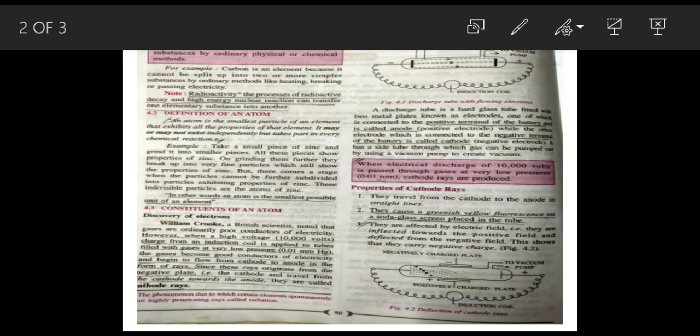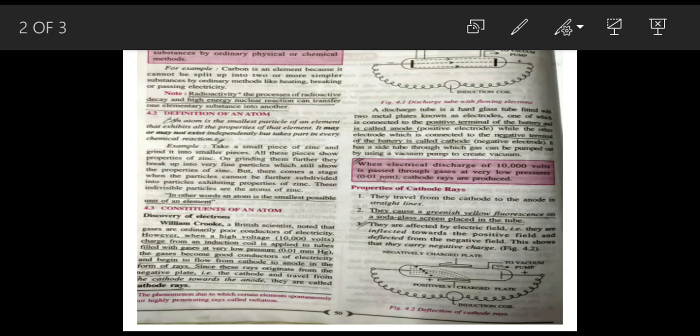Now, properties of cathode rays. These rays travel from the cathode to the anode in a straight line. They cause a greenish yellow fluorescence on the soda glass screen placed in the tube. They are deflected by an electric field. They are attracted towards the positive plate and deflected away from the negative plate. This shows that they carry negative charge. When a beam of cathode rays falls upon a hard metallic target like tungsten, X-rays are produced. They penetrate through matter. They cause ionization of the gas through which they pass.